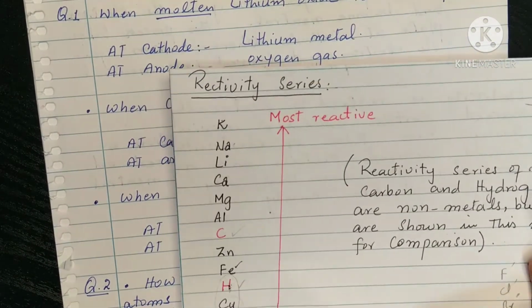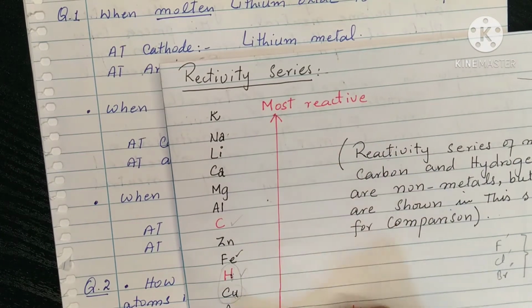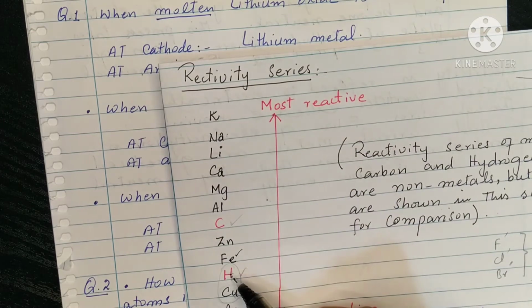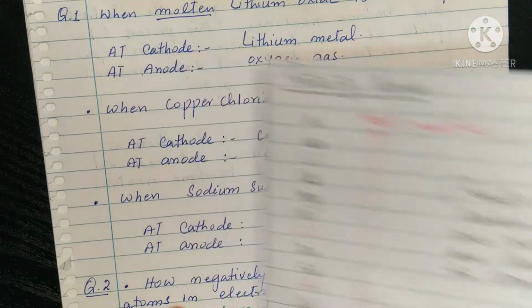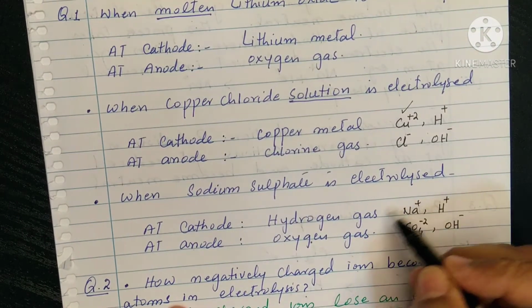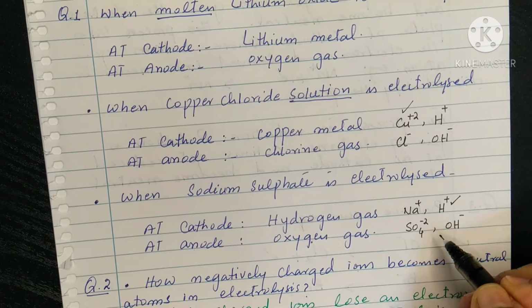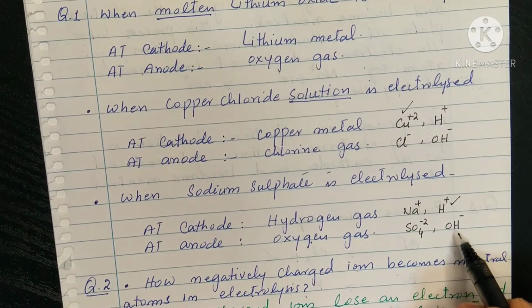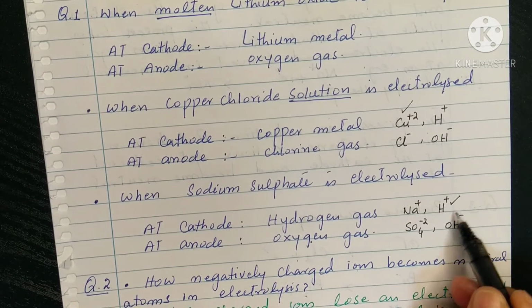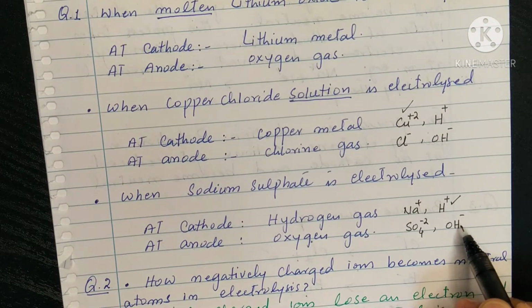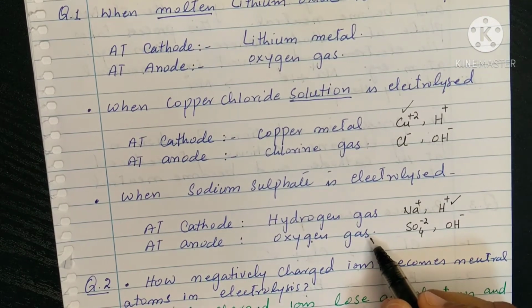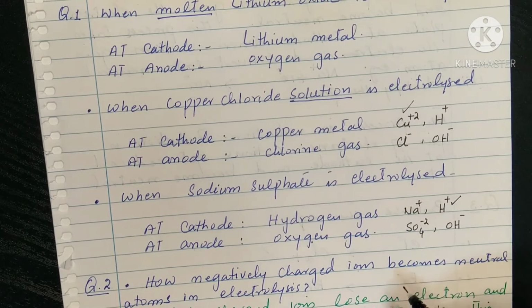Now at the cathode we have sodium and hydrogen. According to the reactivity series, again we compare sodium and hydrogen. Sodium is more reactive than hydrogen. So hydrogen will be produced at the cathode and sodium will remain in the solution. In the case of sulfate or hydroxide ions, we have a priority of hydroxide ions. The hydroxide ion will release oxygen. So at the anode oxygen gas will be released and at the cathode hydrogen gas will be released.